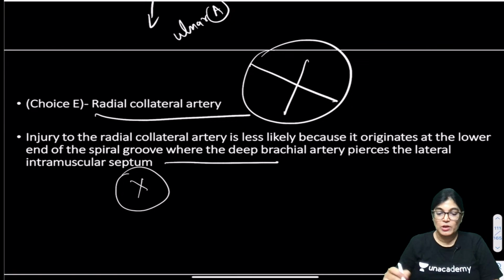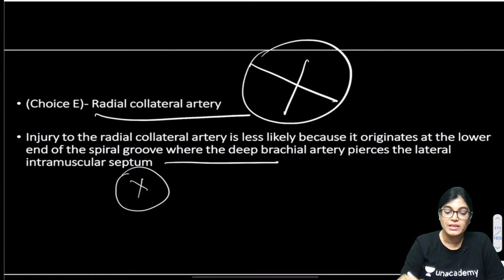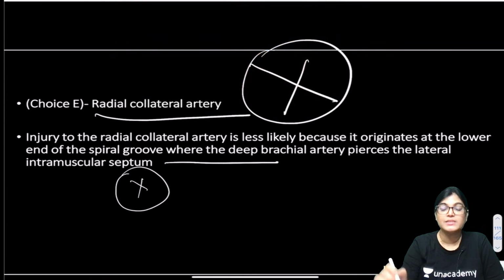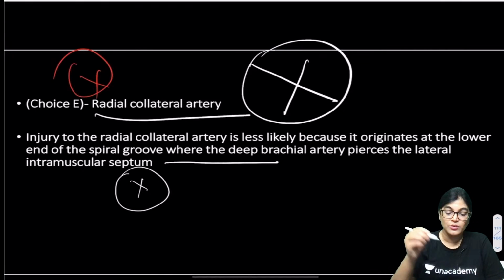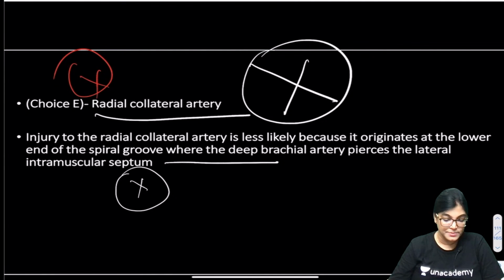Because in the MCQ it is directly mentioned that the radial nerve is involved, and the artery which is lying close to it is involved. So in that case profunda brachii artery is the correct answer and radial collateral artery is not the correct answer.